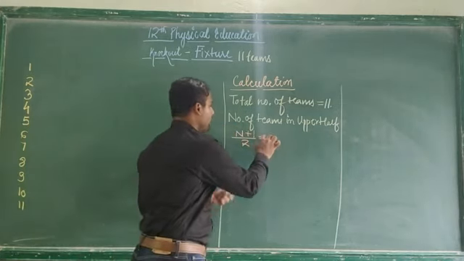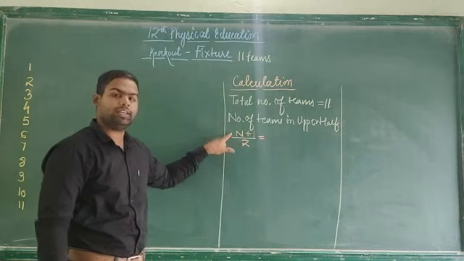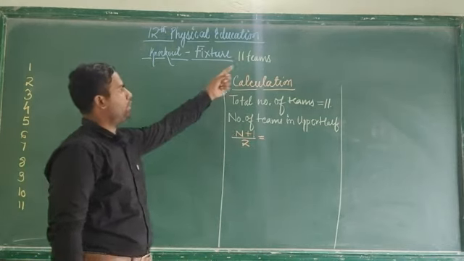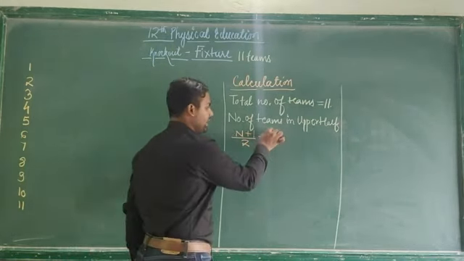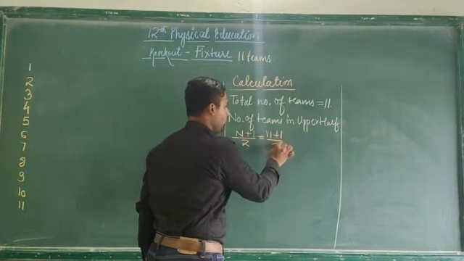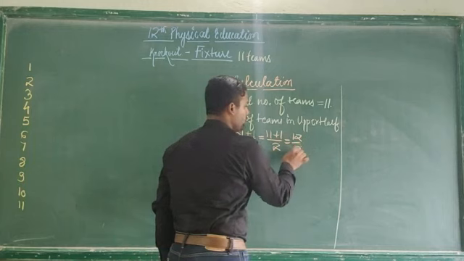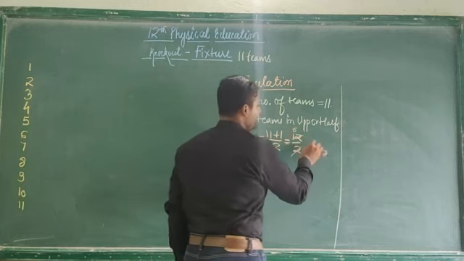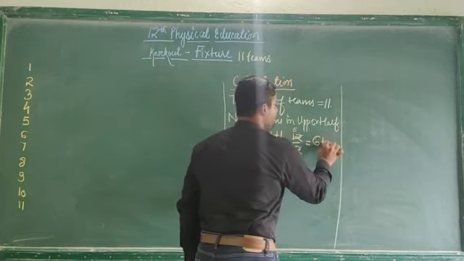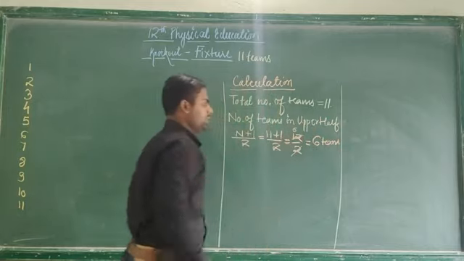Now the question arises, what is this n exactly? This n is the number of teams. So I will write here 11 plus 1. I hope you can do this. 11 plus 1 is 12, and if you divide by 2, 2 ones are 2 and 2 sixes are 12. So here how many teams will be there? There will be 6 teams.